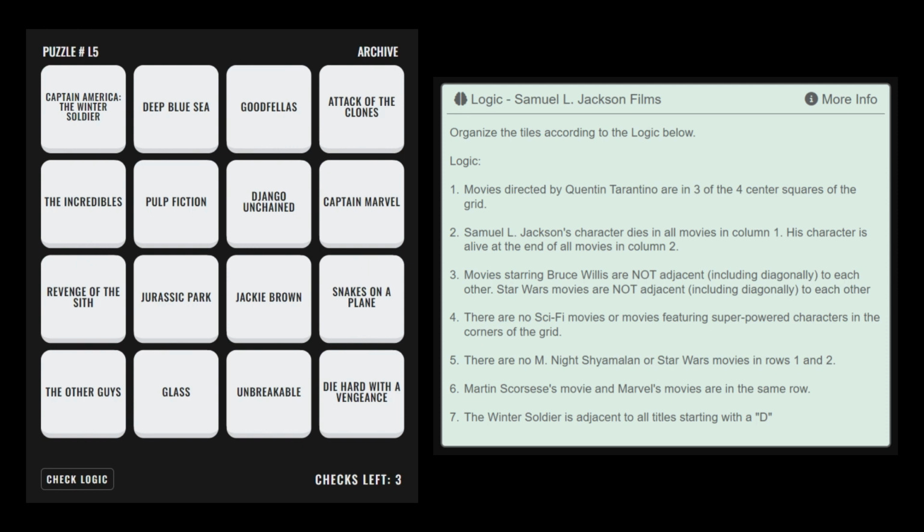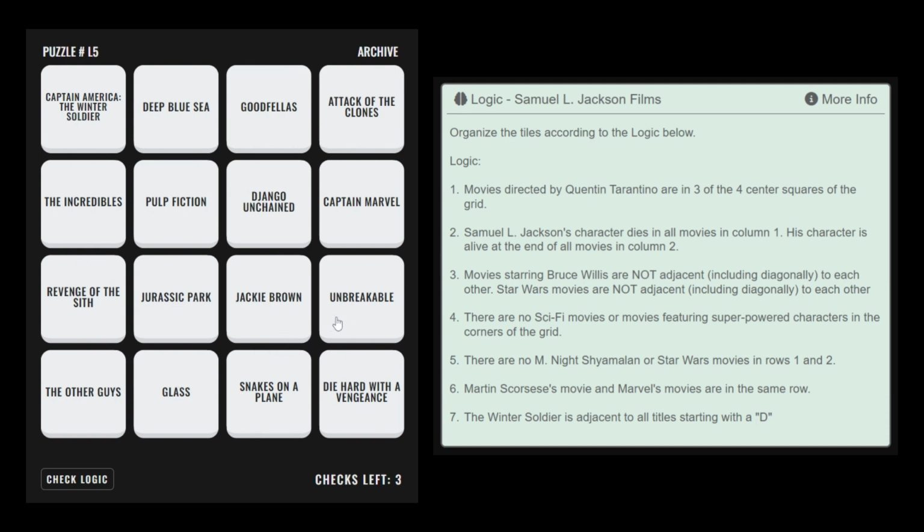From rule number 3 we know movies starring Bruce Willis cannot be adjacent to each other. These are Pulp Fiction, Glass, Unbreakable and Die Hard with a Vengeance. From rule number 5 we know that the M. Night Shyamalan movies, Glass and Unbreakable, can only be in row 3 or 4, and from rule number 4 we know that there are no movies featuring superpowered characters in the corners of the grid. Therefore the only placements for Glass and Unbreakable, where they are not adjacent to each other or other Bruce Willis movies, and are in row 3 or 4, and are not in the corners, are in these 2 positions.